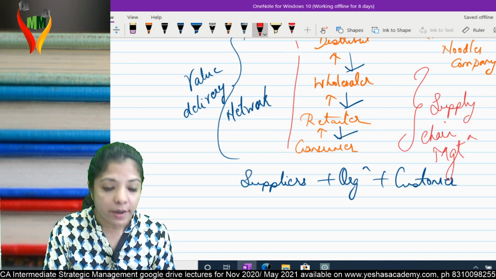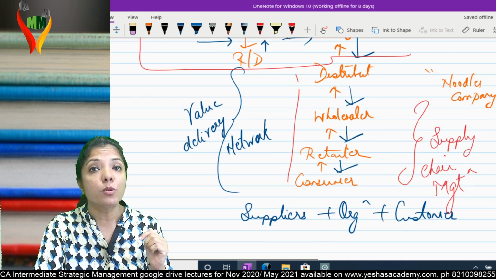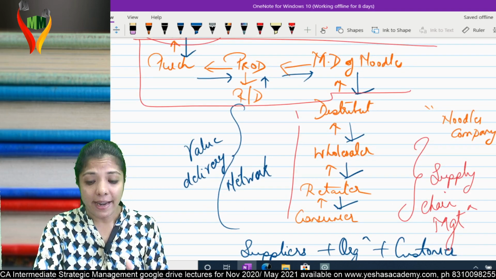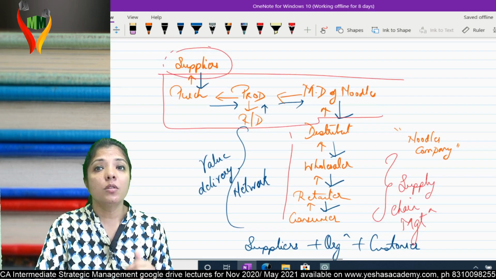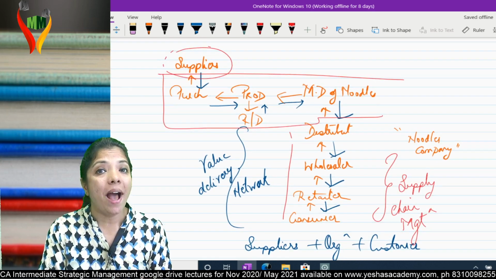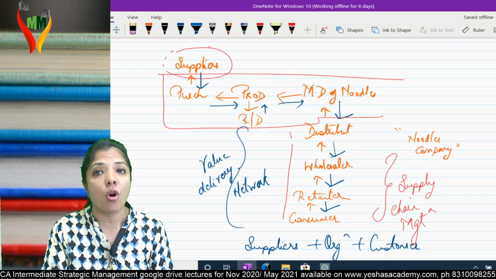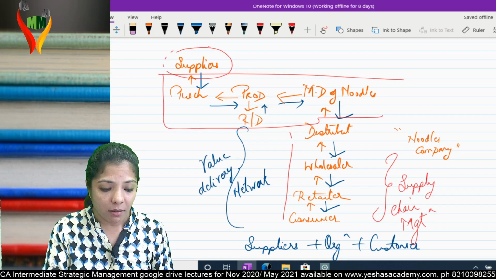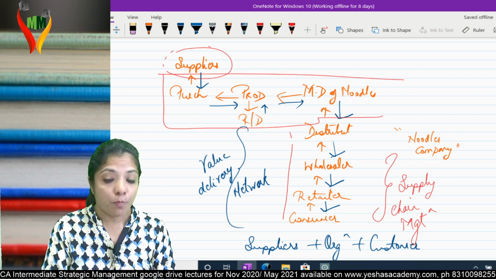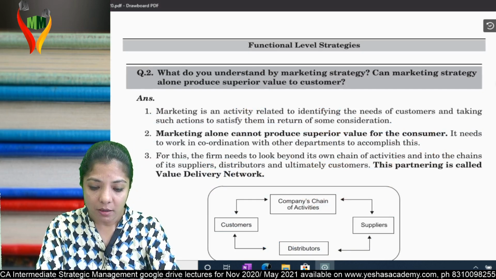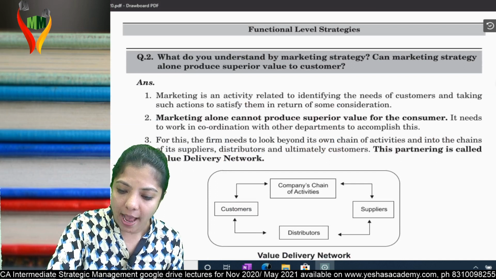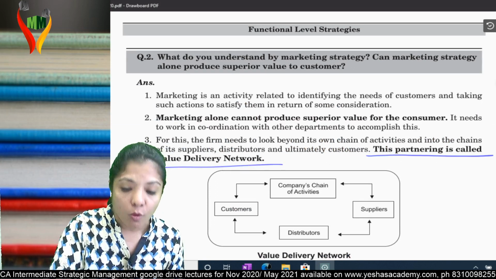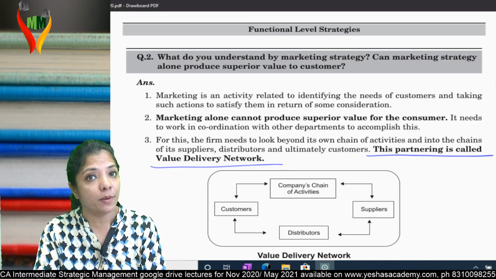When all are working together, then only you can give superior value to your customer. And this whole network is called the value delivery network. It is also called supply chain management. Am I clear? Can I go ahead? Is point number 2 clear? This partnership is called the value delivery network. Is question number 2 clear?